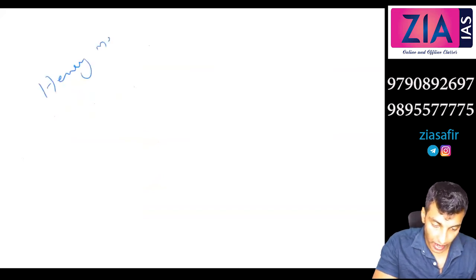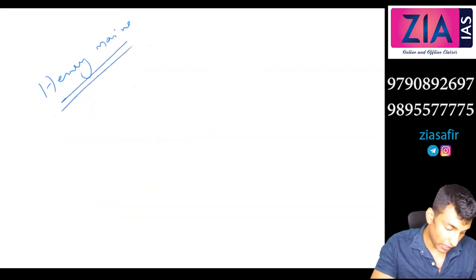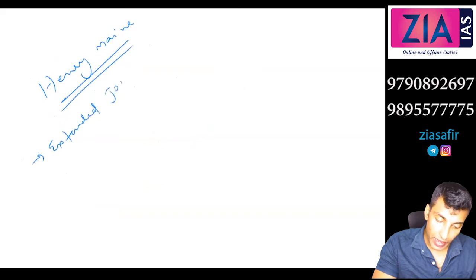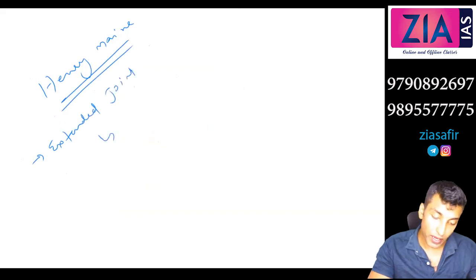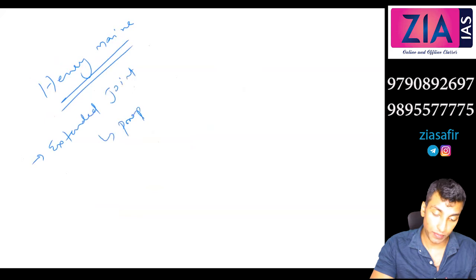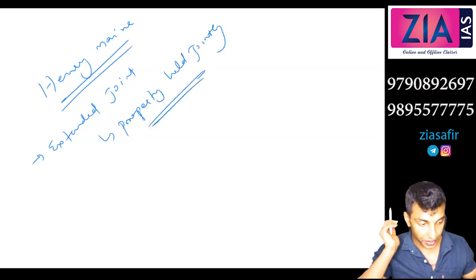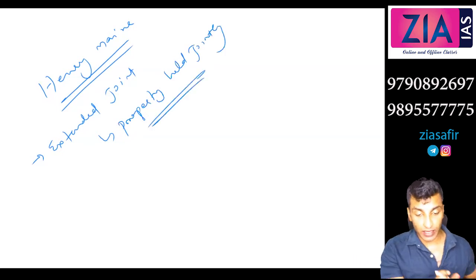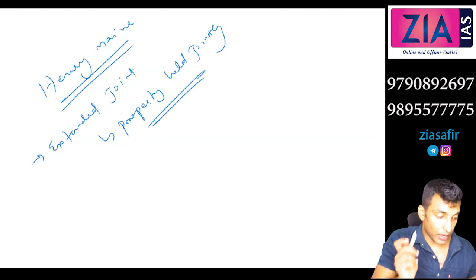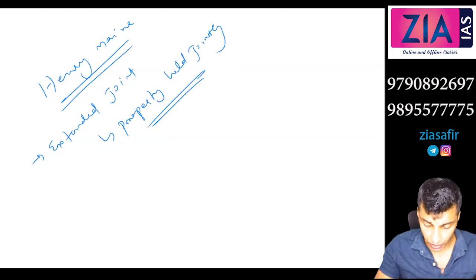Now there is one more concept which is given by Henry Maine. Henry Maine coined this family, extended joint. Extended joint means the property held jointly in this case. So this is a concept given by Henry Maine. So you need to write the name of these thinkers when you're writing these answers. Now we are talking about different types of families, so I hope you understood the different types.